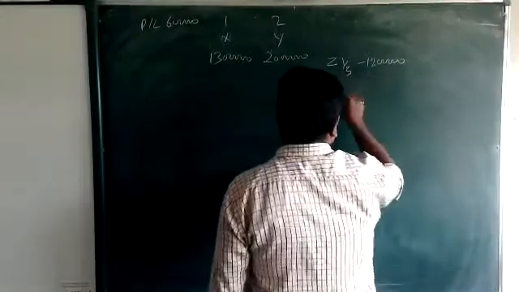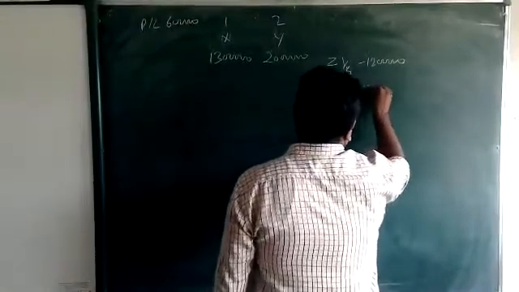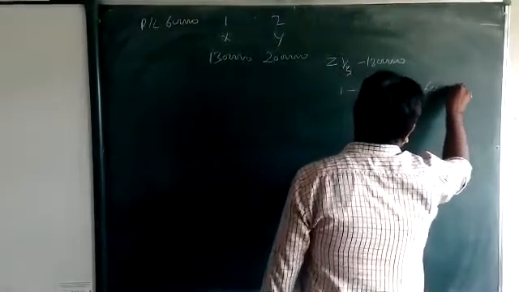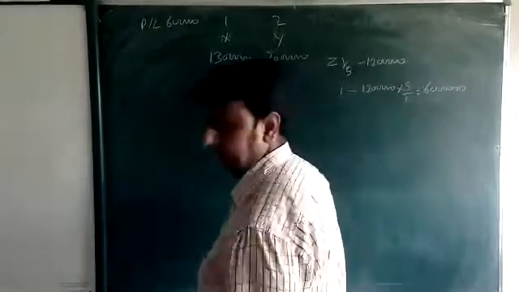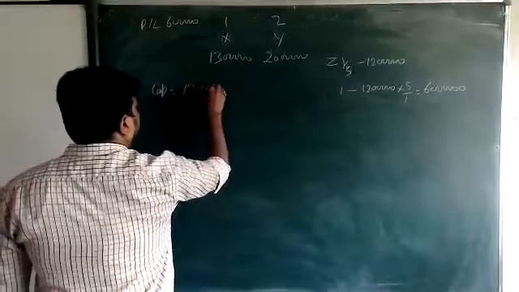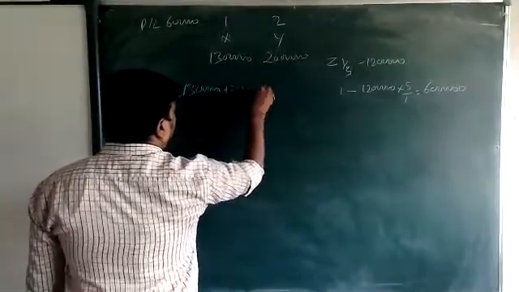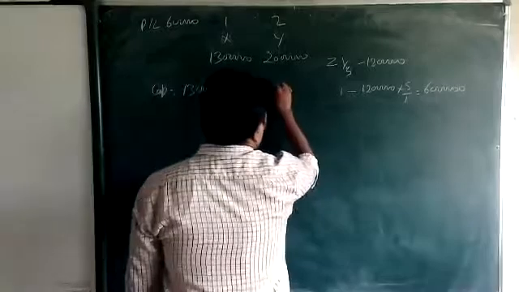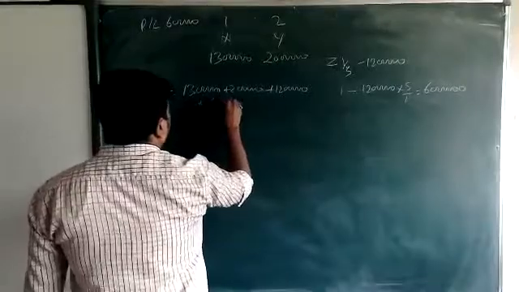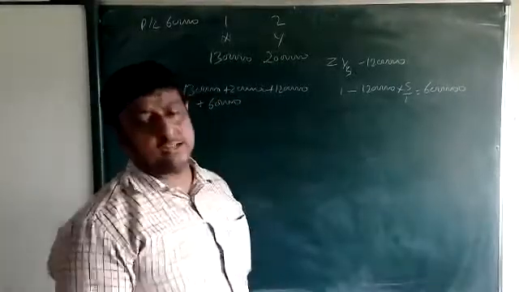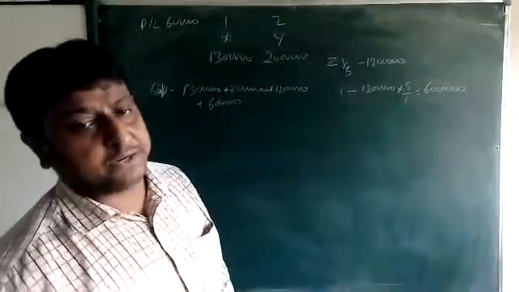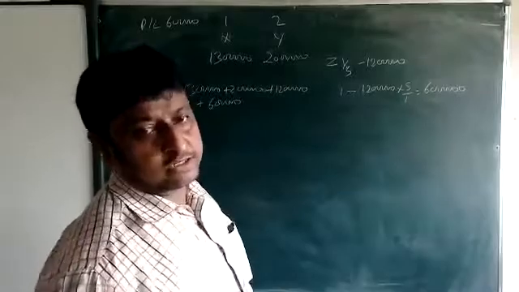For 1/5 share the amount is 12 lakh, so 5 upon 1 gives 60 lakh. Okay, beta? Then go for the total capital: 13 lakh, 20 lakh, plus 12 lakh, plus profit 6 lakh, because the profit and reserves are part of capital.